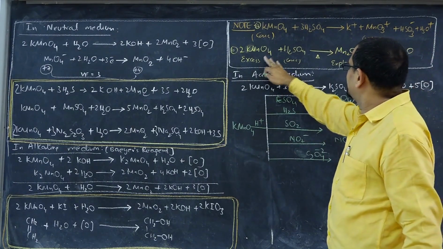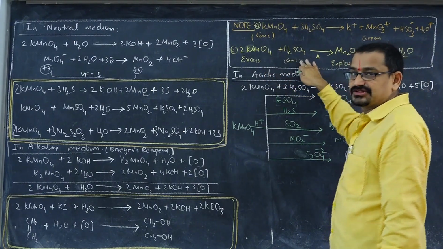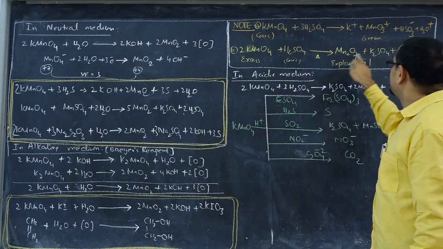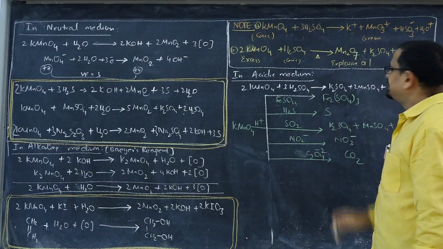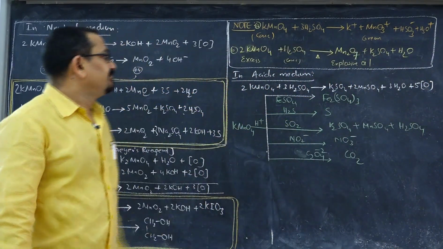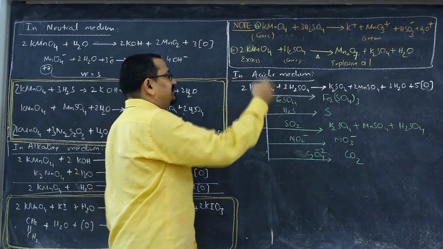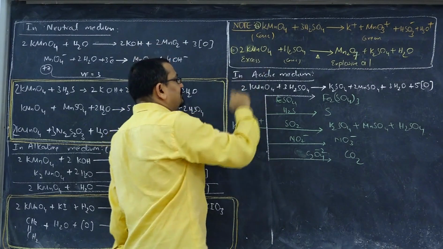Similarly, excess potassium permanganate with concentrated sulfuric acid gives Mn2O7, which is an explosive oil. So sometimes they may ask these questions in examinations other than NEET. NEET and JEE means other than those two examinations, which are beyond NCERT to some level. So these equations will be asked.